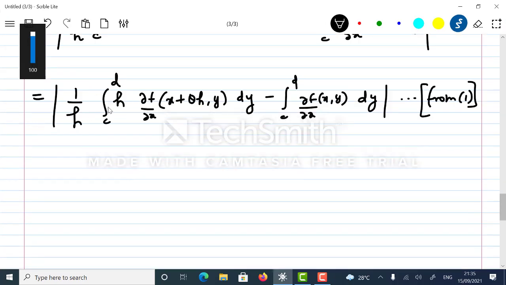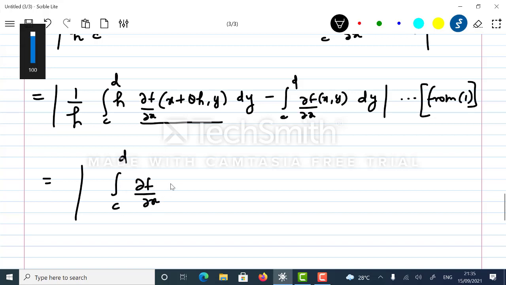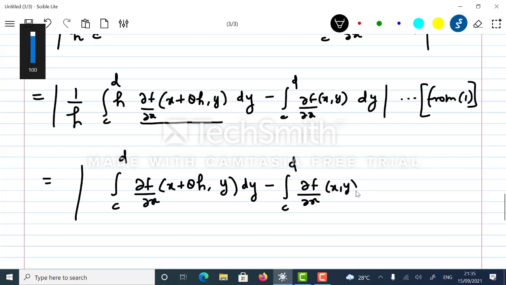Now this h and this h will get cancelled, because this 1 by h is multiplied to only this first term. So I will be left with integral c to d dou f upon dou x at x plus theta h comma y dy minus integral c to d dou f upon dou x at x comma y dy, mod complete.